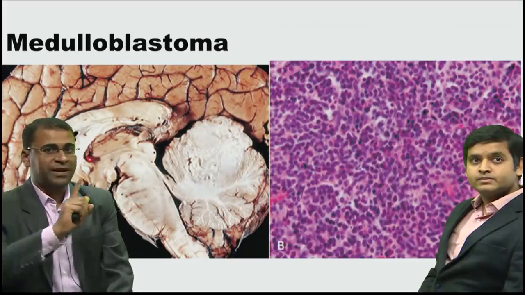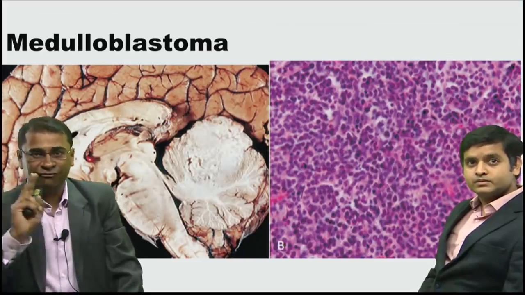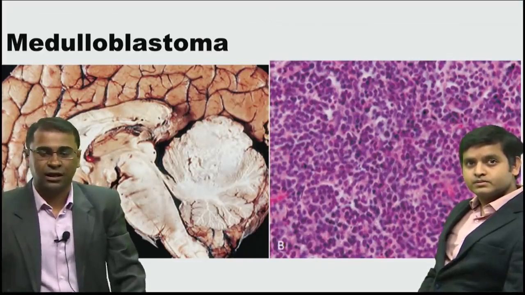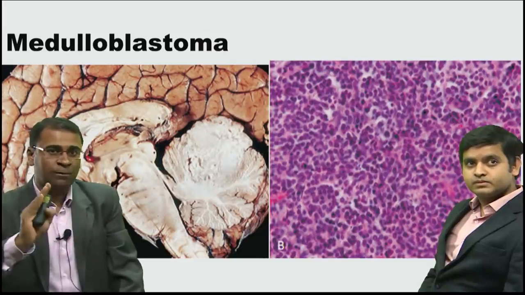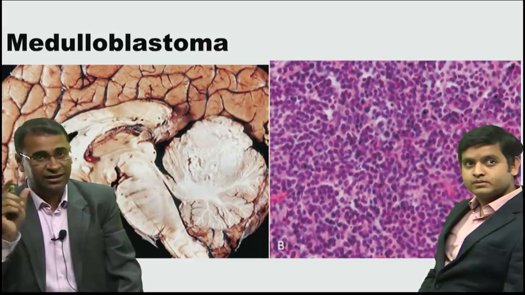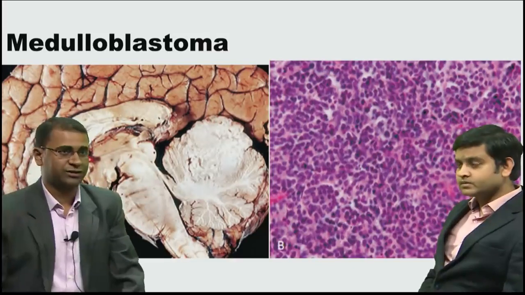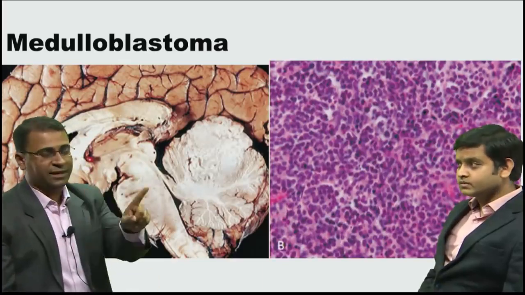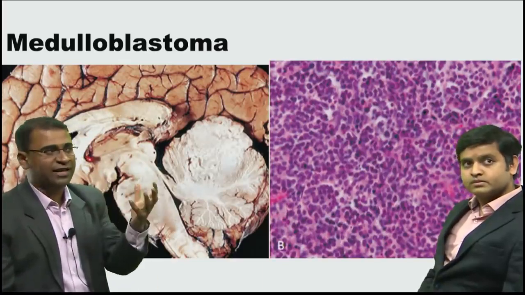Medulloblastoma, remember, it's a grade 4 WHO tumor. Grade 4 means malignant, straight away malignant. It is, as sir said, the most common malignant tumor seen in children and very classically seen in less than 3 years of age. Medulloblastoma, don't go by the name. It is not coming from the medulla, it actually comes from the cerebellum.